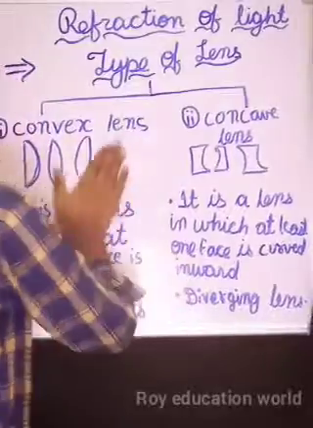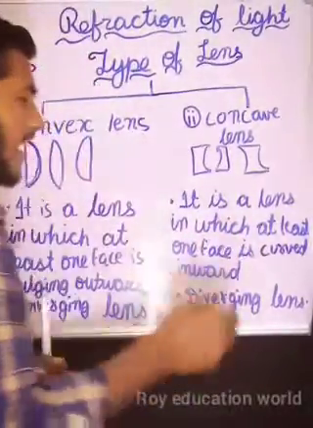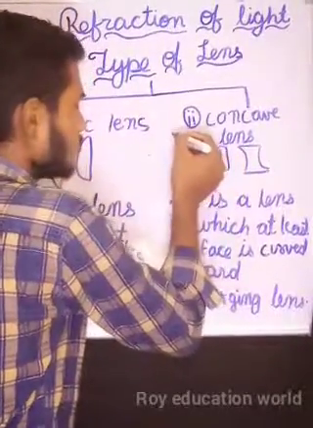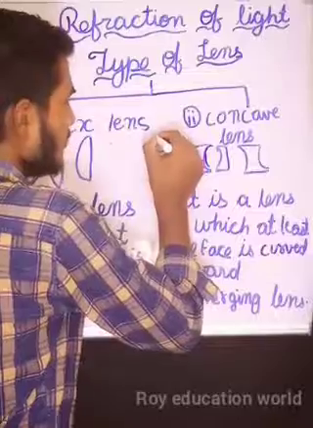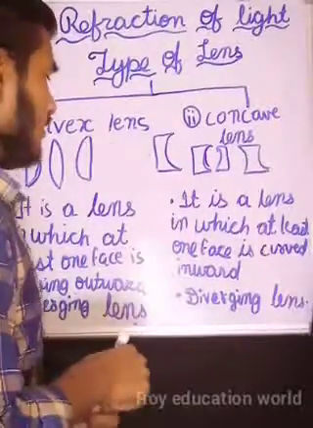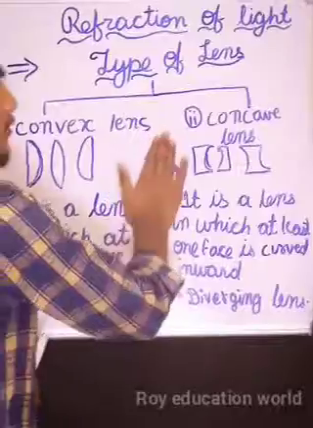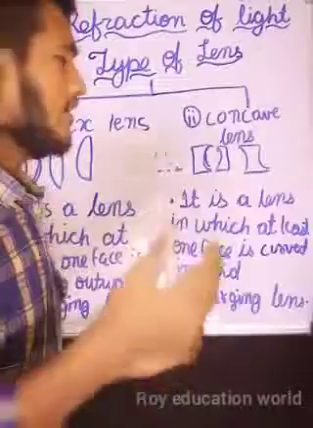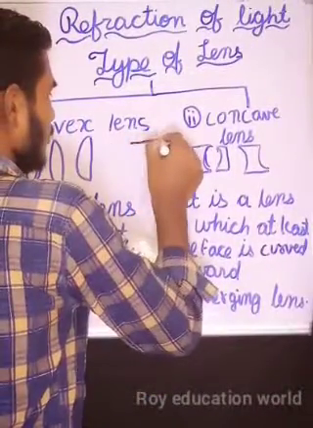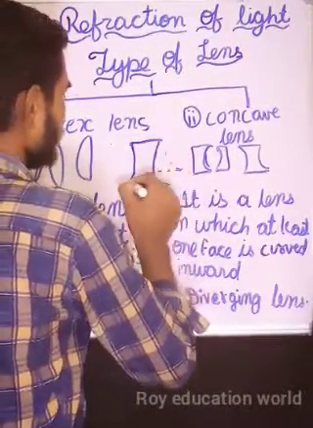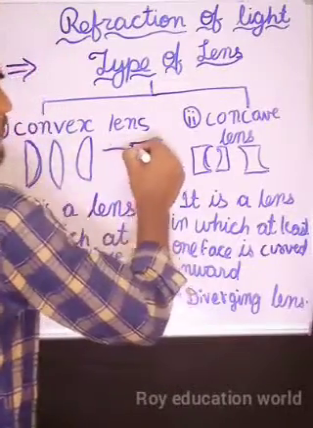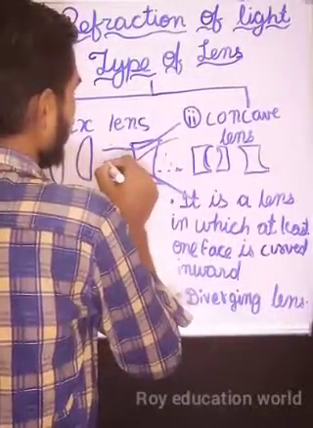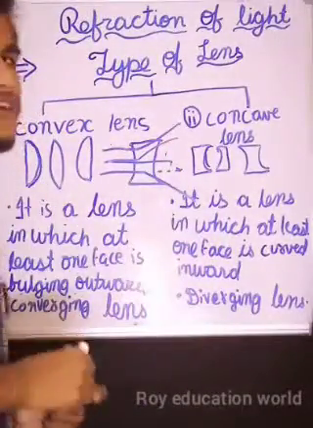Let us see the concave lens. It is a lens in which at least one face is curved inward. Inward means this, it is going to be inside. So it is inward. It is a diverging lens. Diverging lens means it diverges the rays after refraction. Here, if rays of light come, then they diverge. Okay.